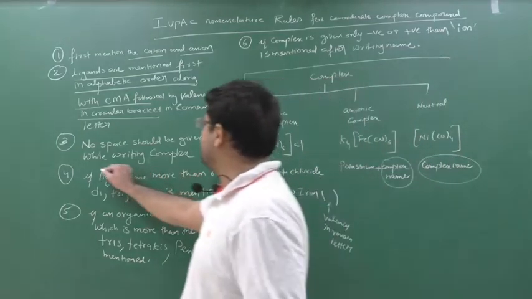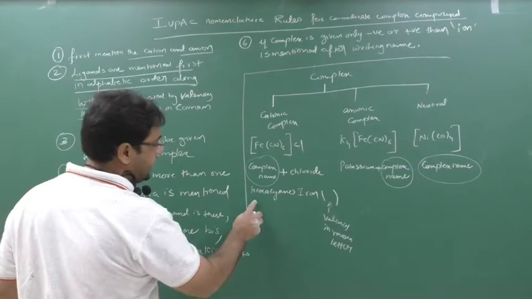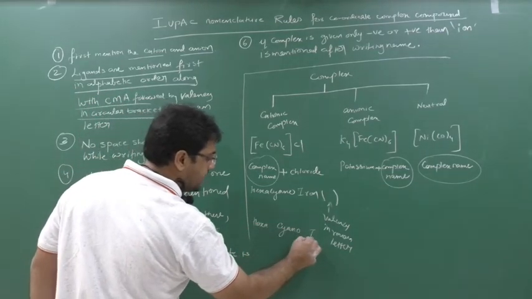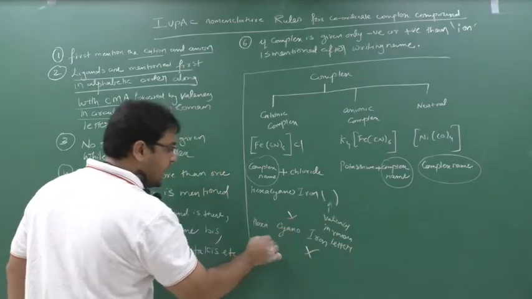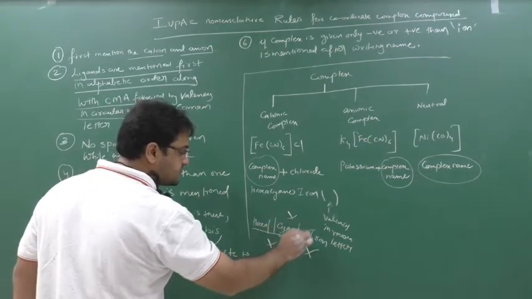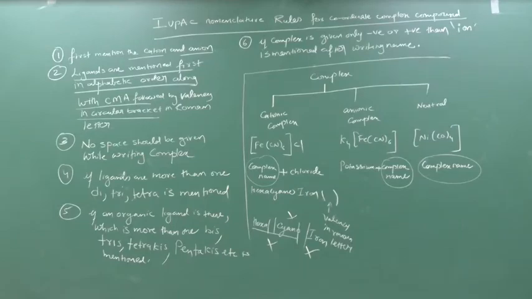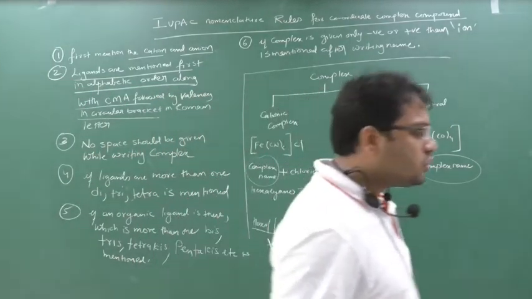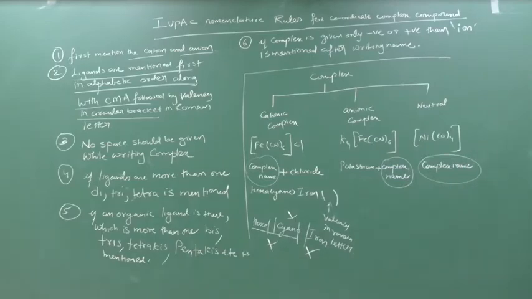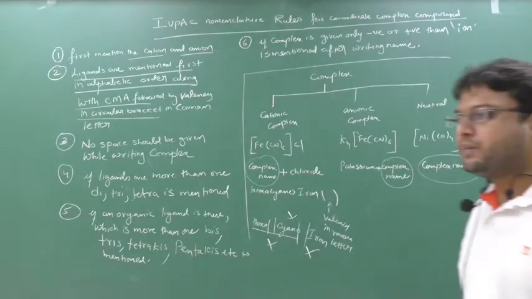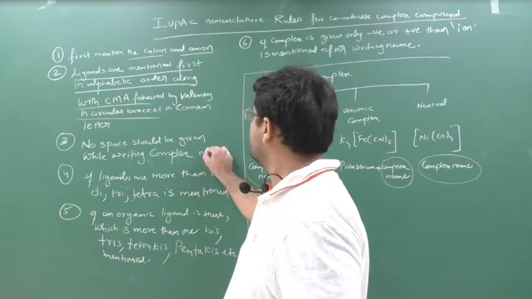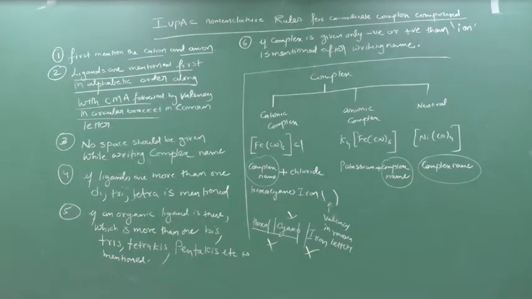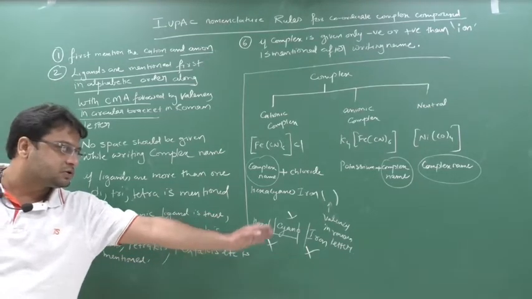No space should be given while writing the complex. See here, I cannot write it like this: hexa, cyano, iron. Wrong. This is wrong. I cannot give the space. The complex name should be written all together. No space should be given while writing the complex name. I cannot write hexa space cyano space iron.